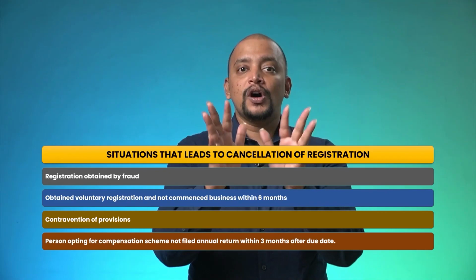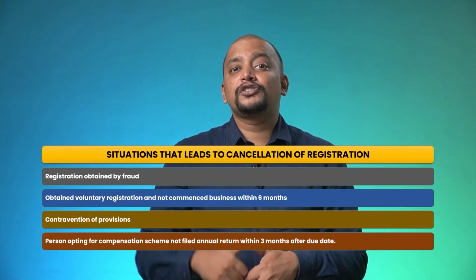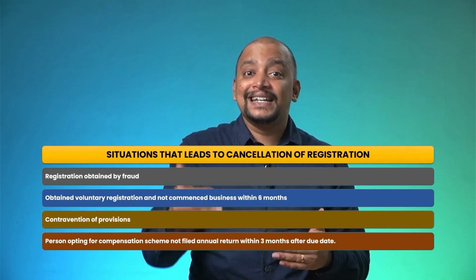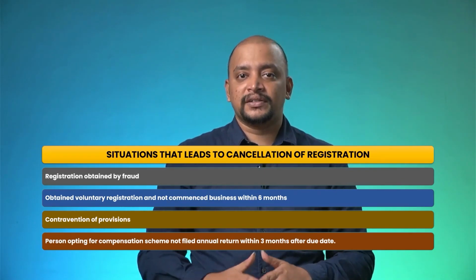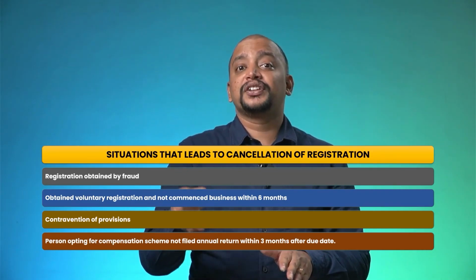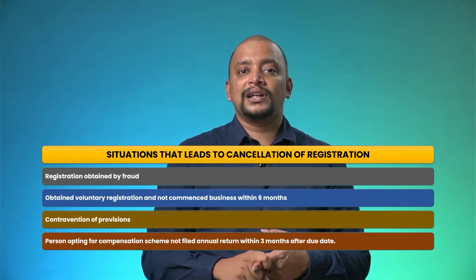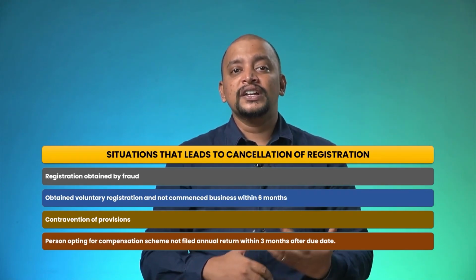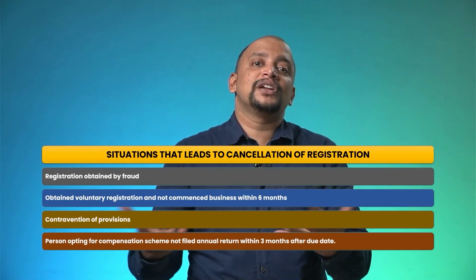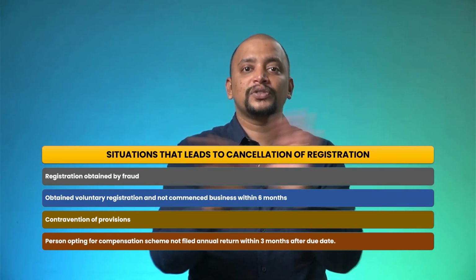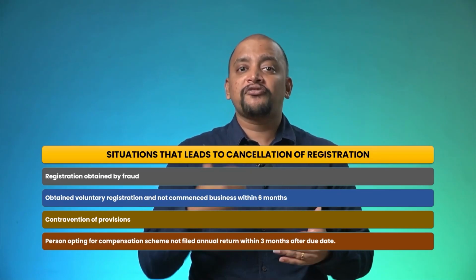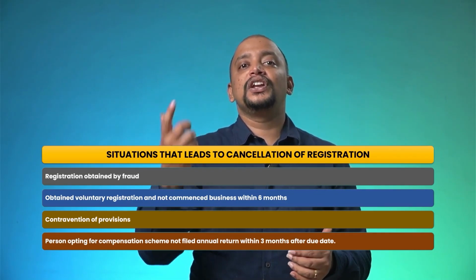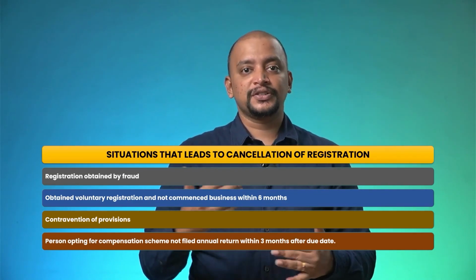What is that? It says you are under the composition scheme and you are required to file an annual return. What is the time limit by which the annual return needs to be filed? By 30th April of the succeeding financial year. So within 3 months after the due date, if you are not filing the annual return, then they can initiate cancellation of registration. Previously it was: under composition scheme, not filed 3 consecutive returns. But now that has been changed to not filing the annual return within 3 months from the due date, which will lead to cancellation of registration. So that is one point.